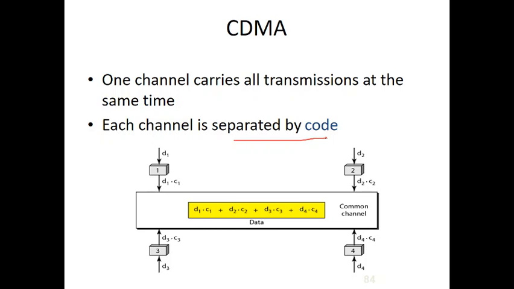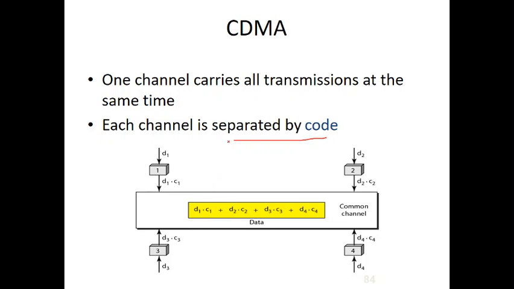So that is the main idea behind code division multiplexing. Actually this CDMA came into existence with 2G or after 2.5G, that is 3G. And nowadays we have WCDMA also. So we'll see how actually this CDMA works.